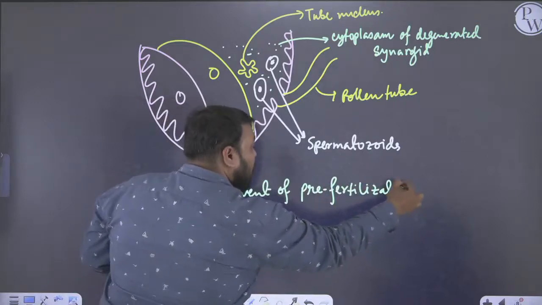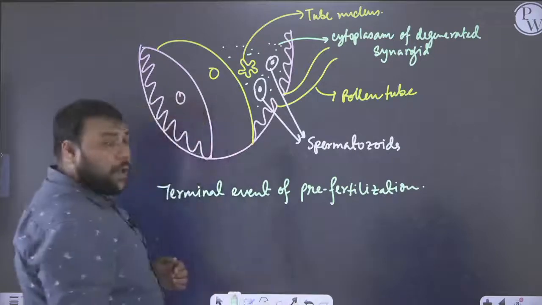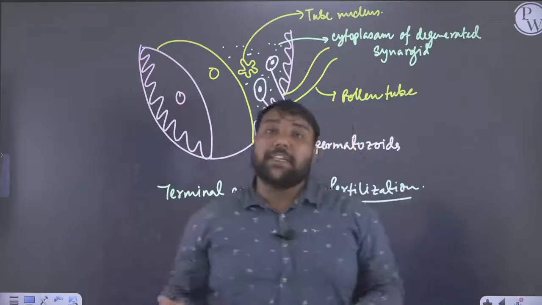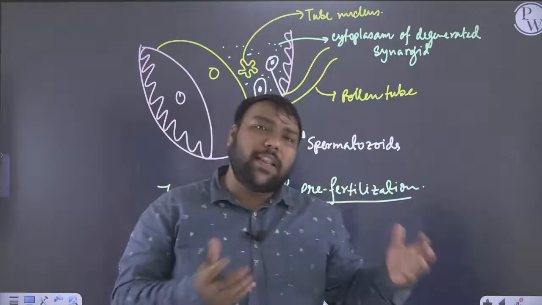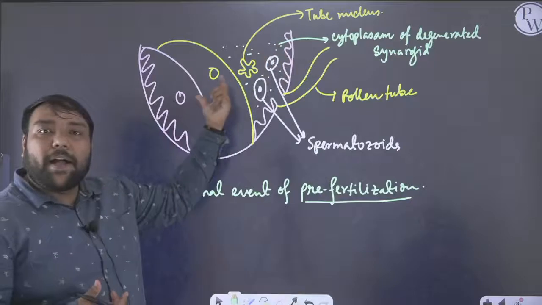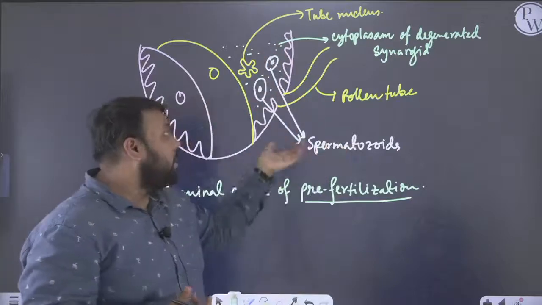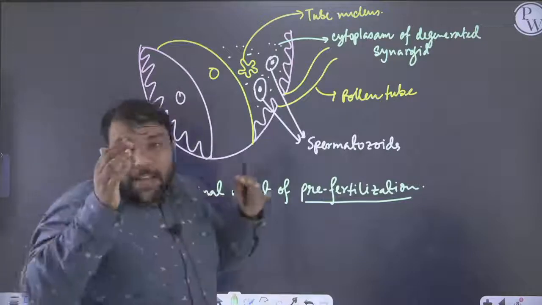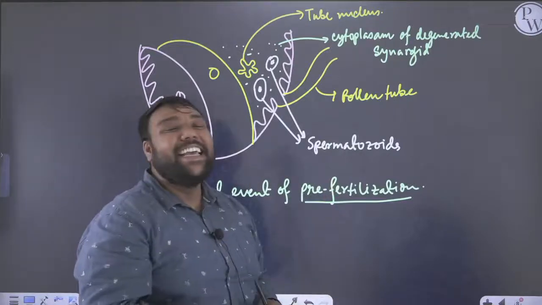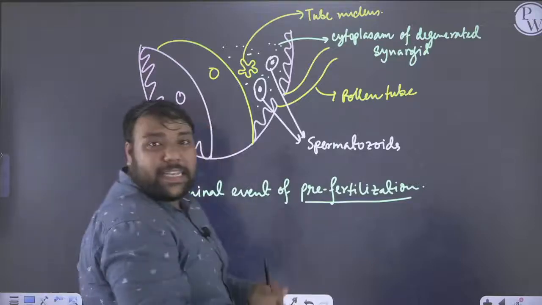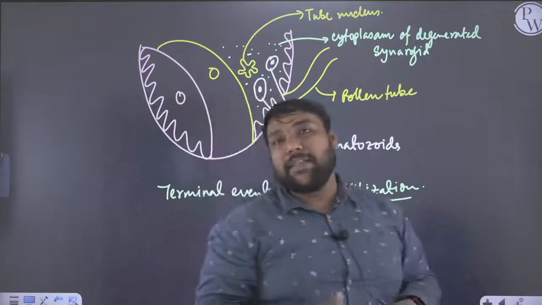So the pre-fertilization that we were studying until now, what we see is that pollen pistil interaction, this is the terminal event or the last event of pre-fertilization. The two male gametes you can see here, the spermatozoids, they are now released or you can say launched inside the embryo sac, and then just after this incident we will see the fertilization will start.